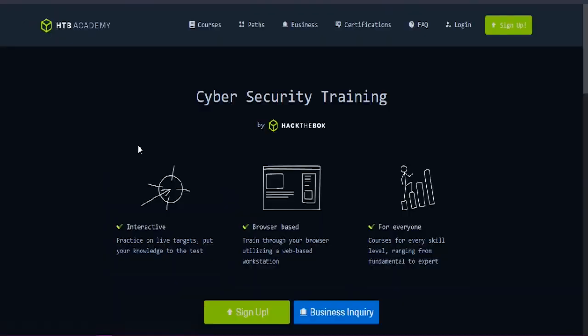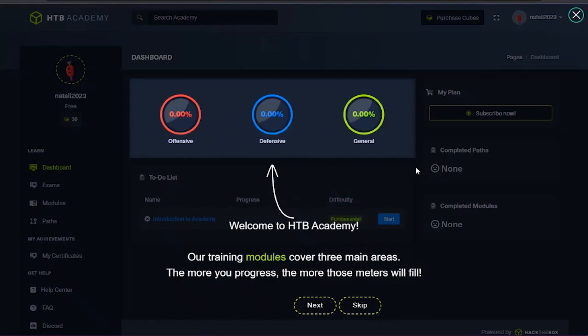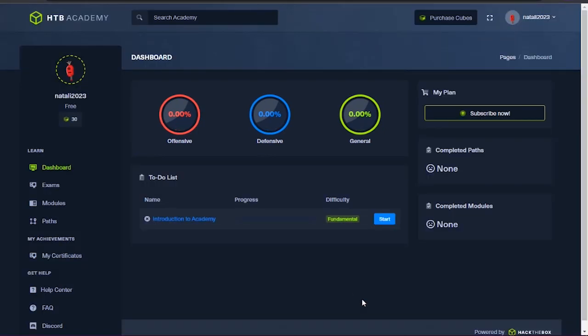First, go into the site, which I have put its link down in the caption, and sign up. In order to use the tools and facilities of this site, you will need to sign up first. But don't worry, sign up is free. In this part, click skip, because it's explaining something simple, it's not important. As you have noticed, it has written 30 cubes under your username, but what's the use of these cubes? You are gonna need them to open any tutorial which you want to use in this site. You can buy as many cubes as you want from here, but right now we have 30 cubes, which is